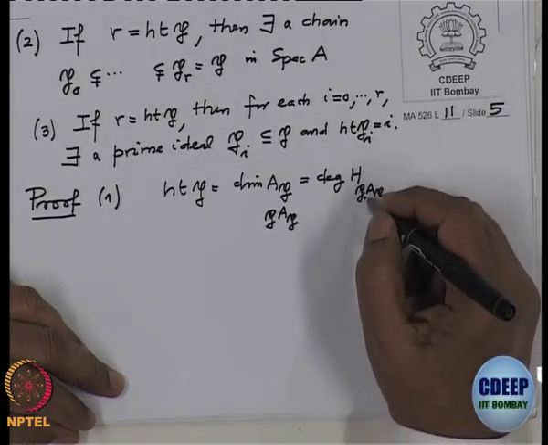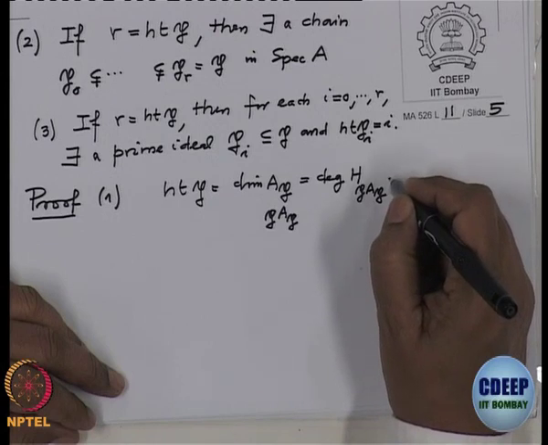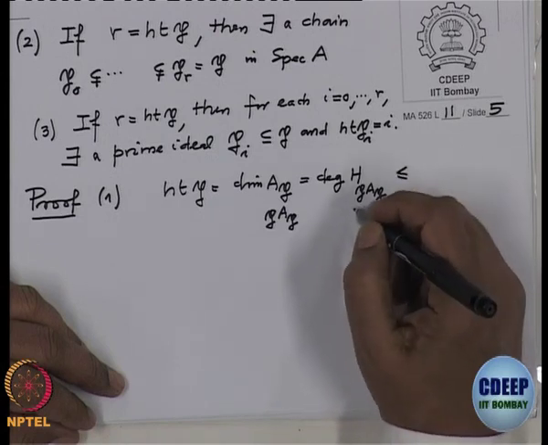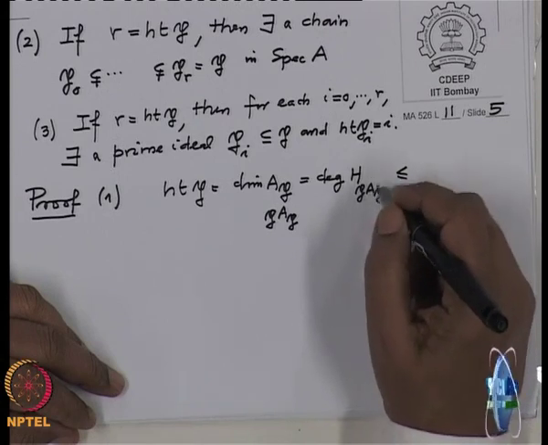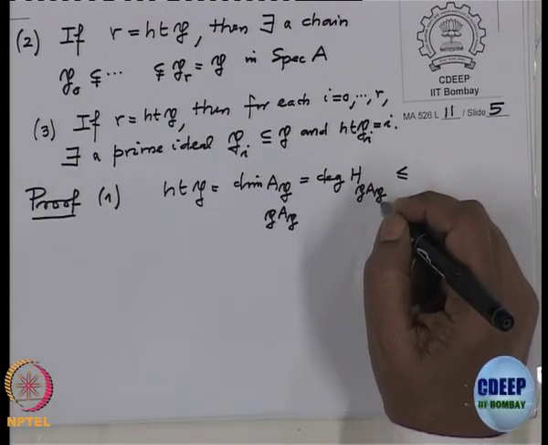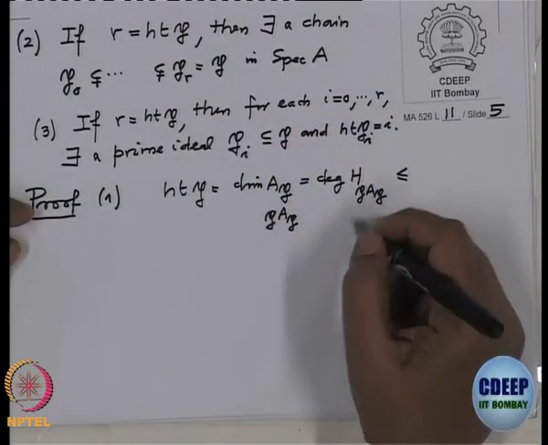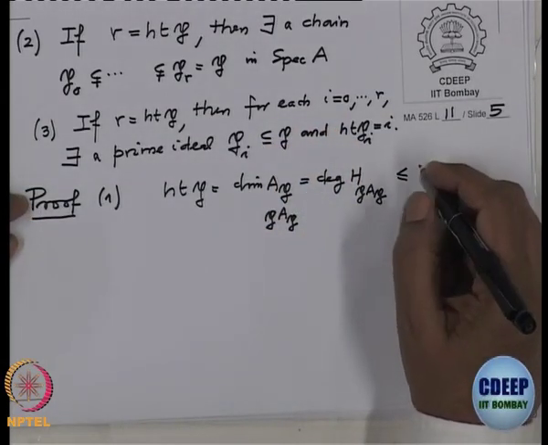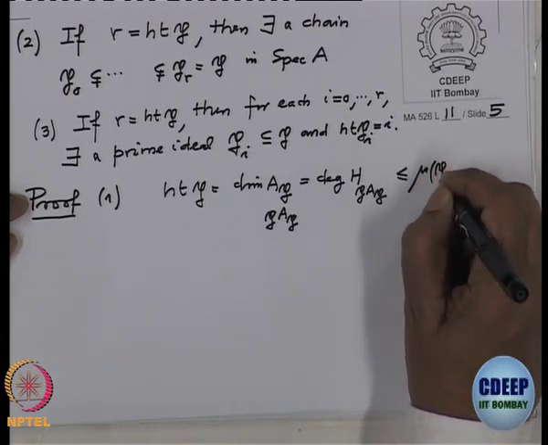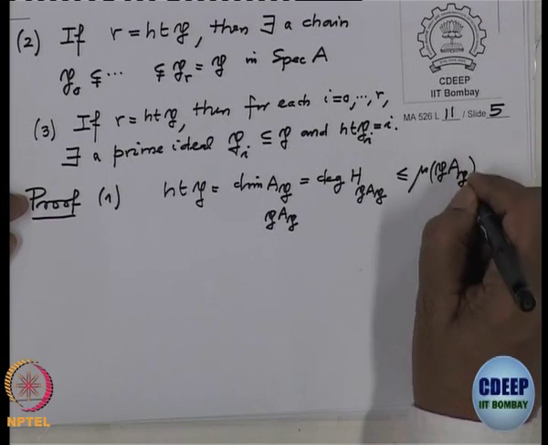But this degree, we have noted that it is less than or equal to the number of generators for this ideal. You remember, if you have taken Q to be an M-primary ideal in a local ring, then taken a module over that and defined a Hilbert function using that, then we have checked that the degree of the Hilbert function is less than or equal to the number of generators for the primary ideal. So, here the primary ideal is PAP itself. So, this is less than or equal to mu of PAP, the minimal number of generators for the maximal ideal.